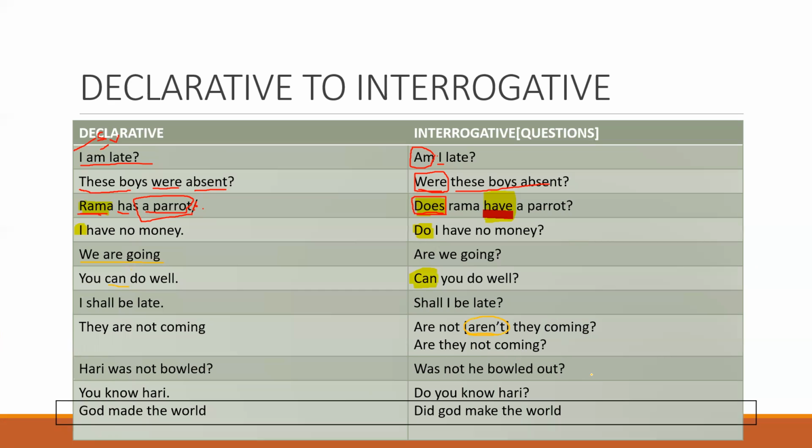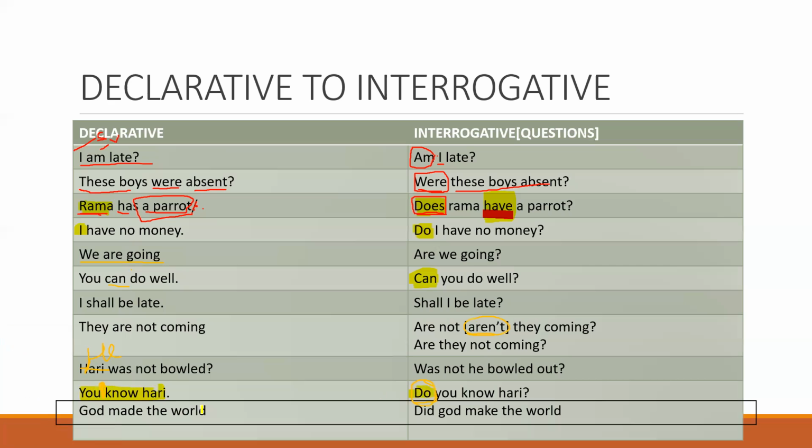Okay, both are correct. Hari was bowled out. Was not he bowled out? He, you can write here, not Hari. Okay, he was bowled out. Was not he bowled out? You know Hari. Do you know Hari? Why do you know? Because your verb is absent, main verb is absent. So do you know Hari? Do you know? See here. Do you know Hari? You know Hari. Here is the sentence. You know Hari.